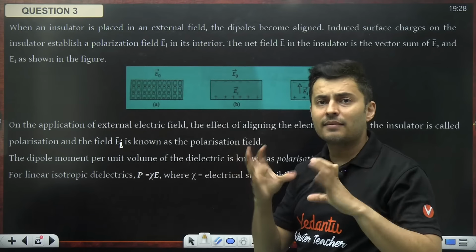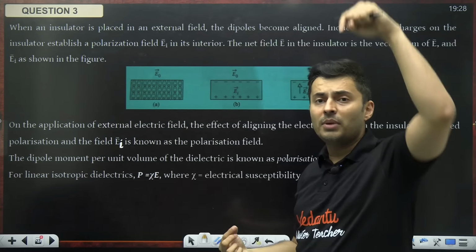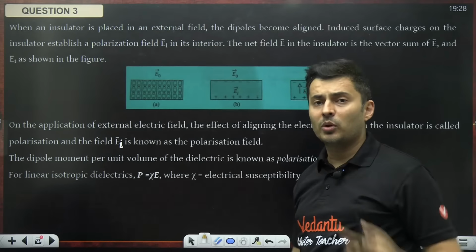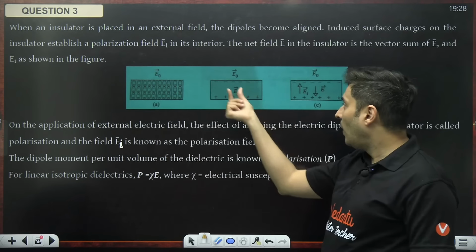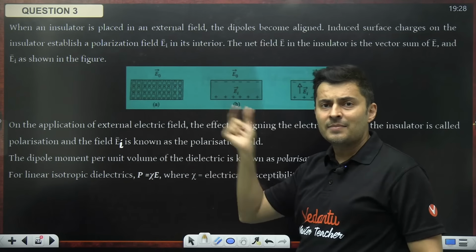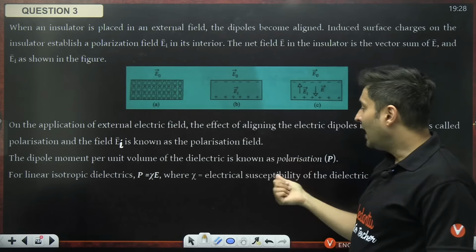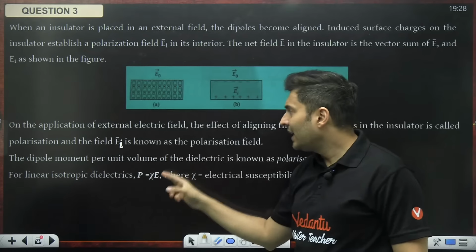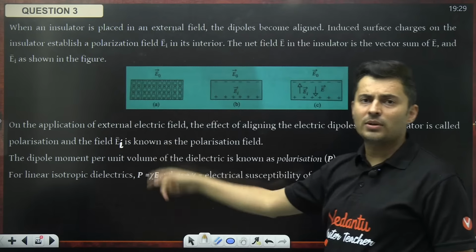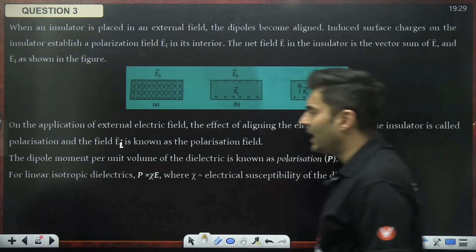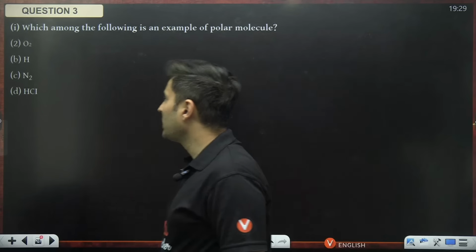So the net electric field inside the material is the combination of the external field plus the opposing field. If you take the total dipole moment of the polarized material per unit volume, that is called polarization, and if you divide it by the net electric field, that ratio is called the susceptibility of the dielectric medium.